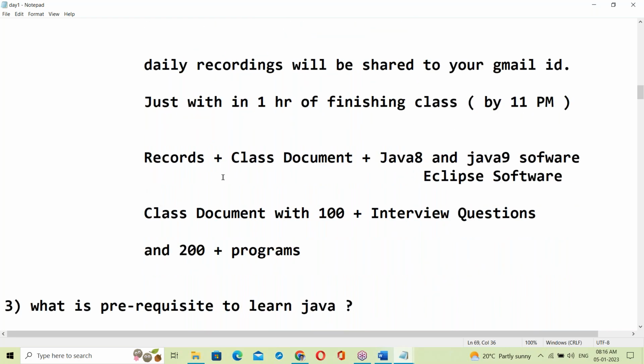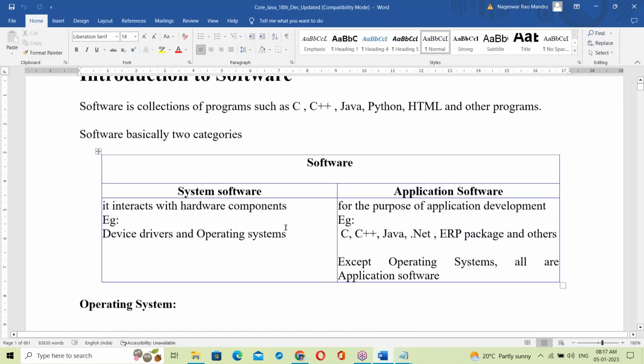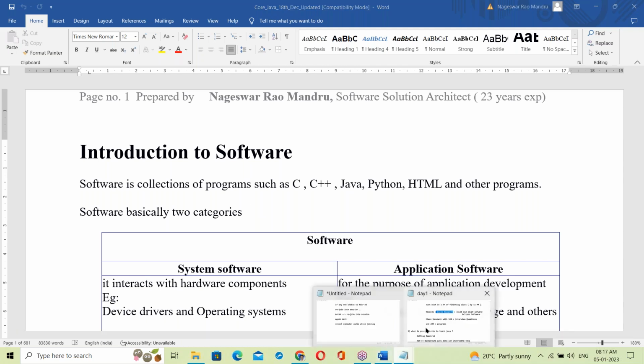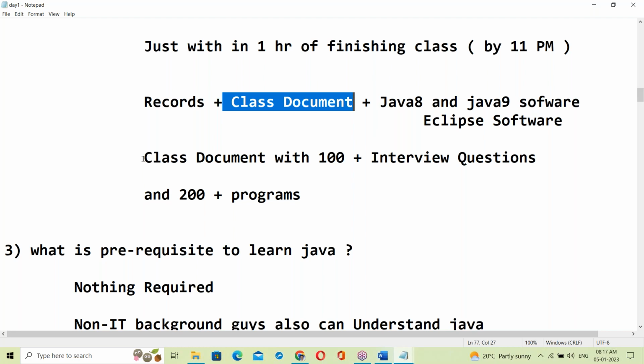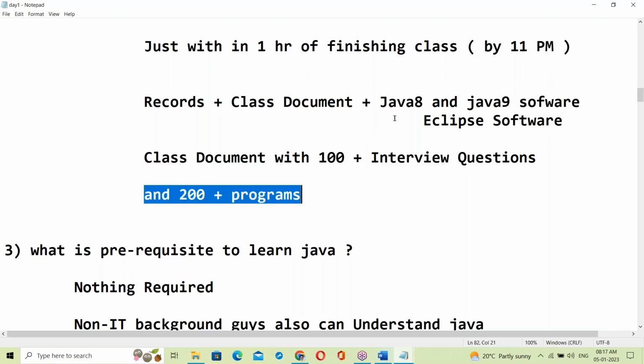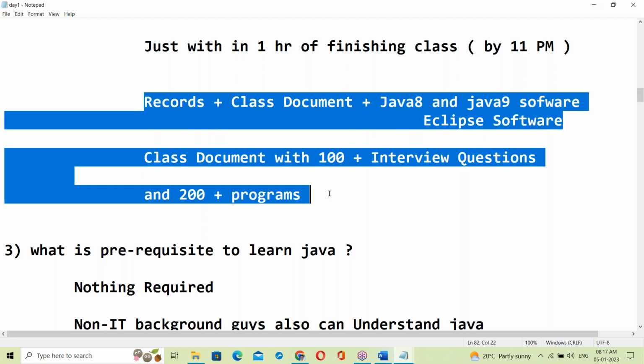Daily recordings will be shared with you, and the daily class documents. This is your class document, around 600 pages. This document will be shared with you. The class document comes with 100 plus interview questions and 200 plus programs. Next, Java 8 and 9 software and Eclipse software are also being shared with you.